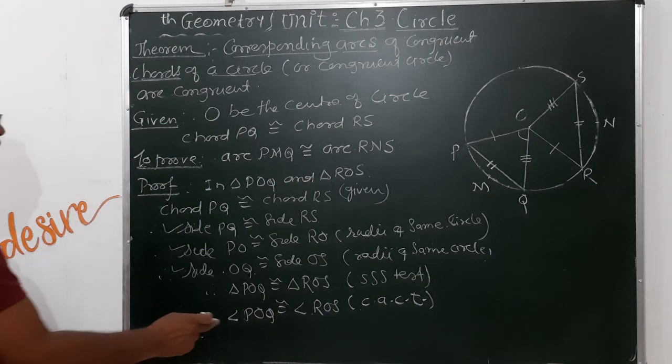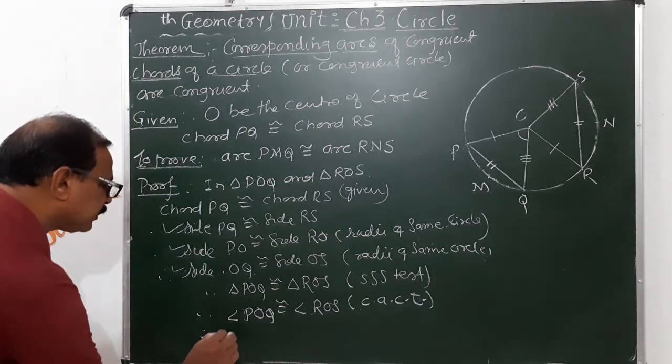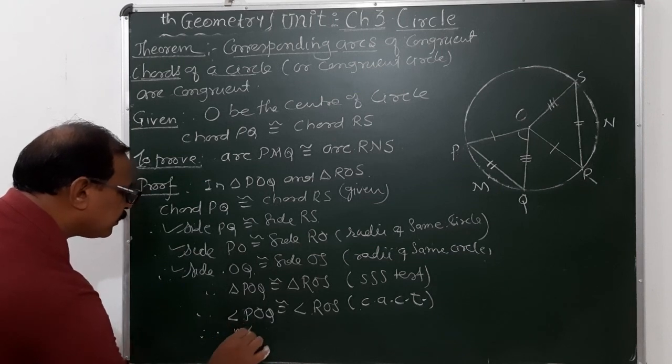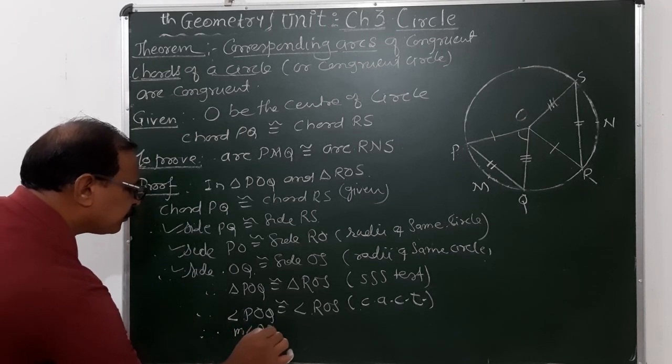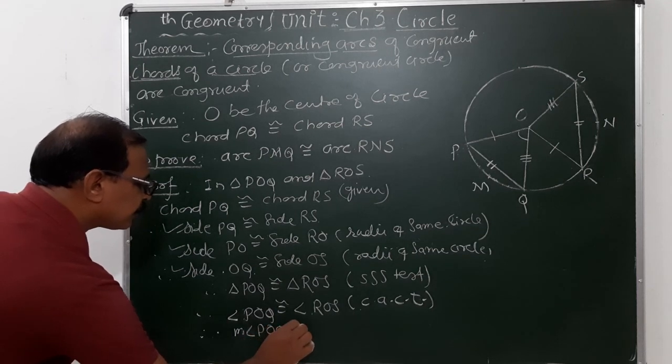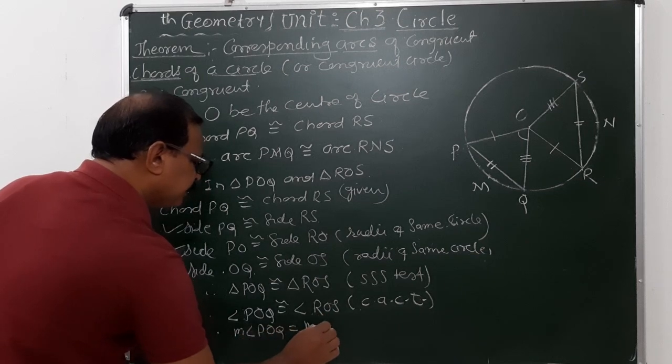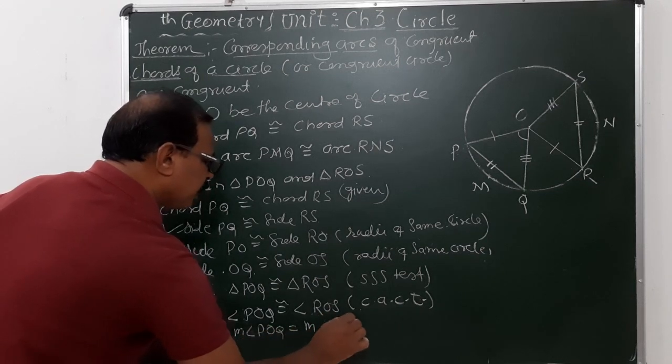Therefore, if the angles are congruent, then their measures are equal. Measure of angle POQ is equal to measure of angle ROS.